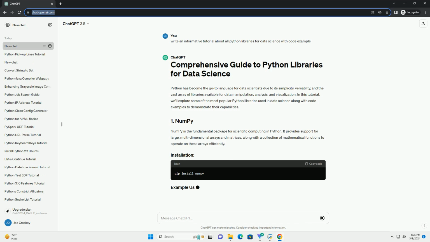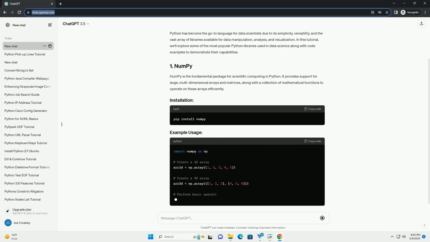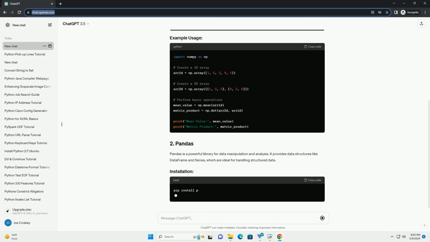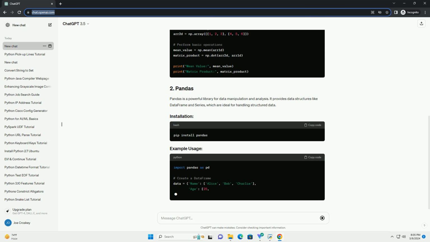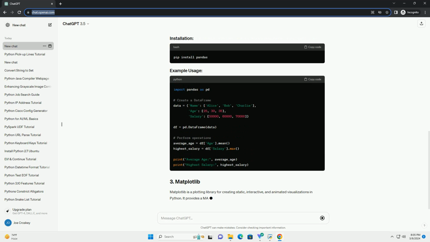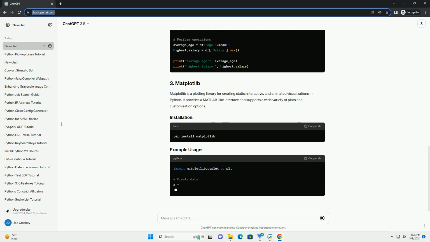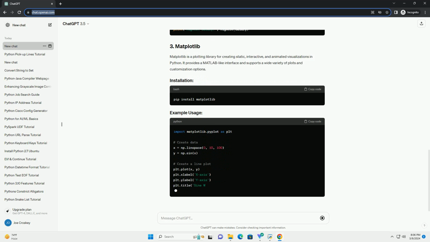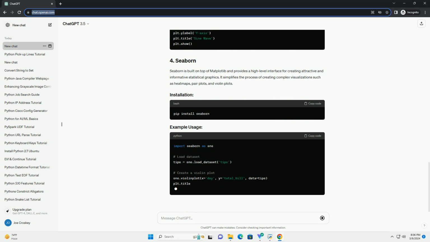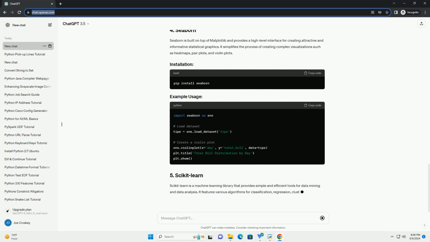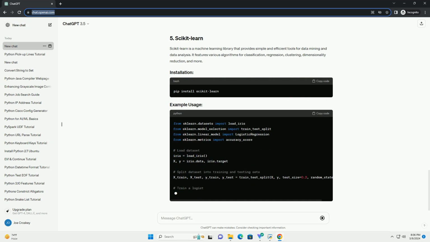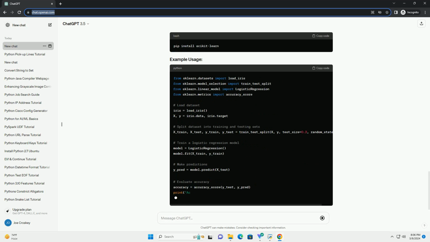to demonstrate their capabilities. NumPy is the fundamental package for scientific computing in Python. It provides support for large, multi-dimensional arrays and matrices, along with a collection of mathematical functions to operate on these arrays efficiently. Pandas is a powerful library for data manipulation and analysis. It provides data structures like DataFrame and Series, which are ideal for handling structured data.